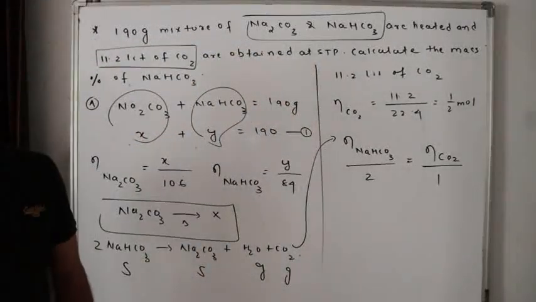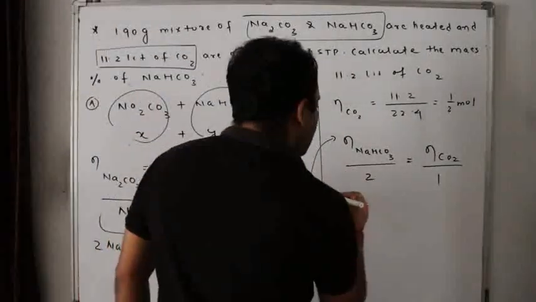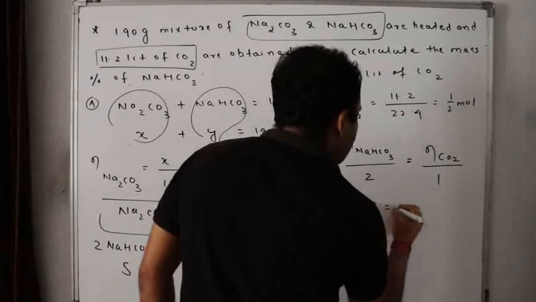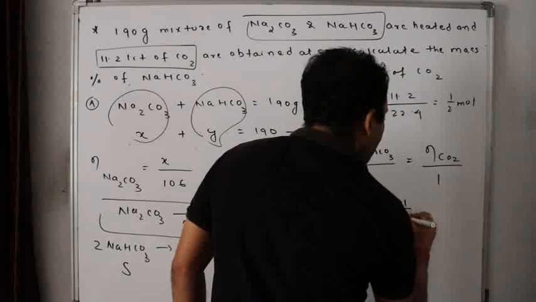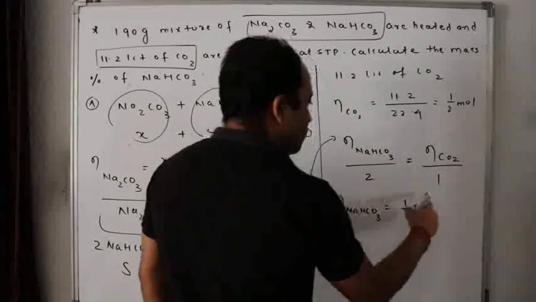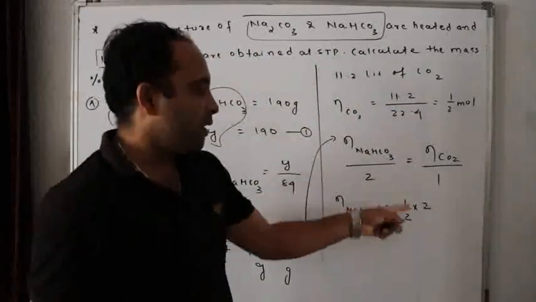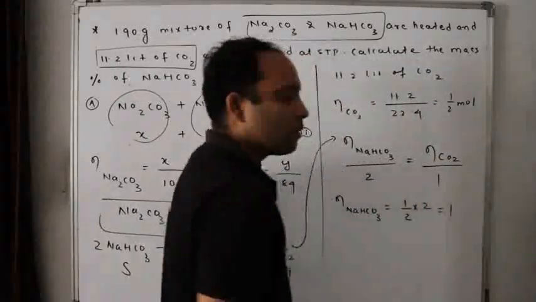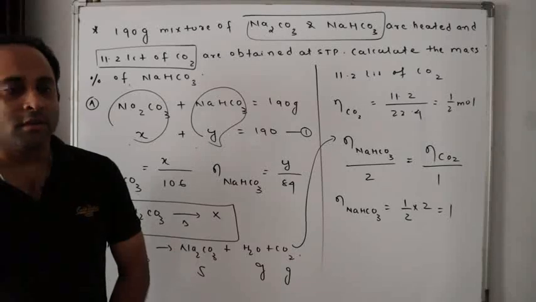Yes or no? Now the number of moles of NaHCO3 is equal to 1 by 2 into 2. The number of moles of CO2 is already given as 1 by 2, and here 2 is multiplied. So that is equal to how many moles? 1 mole. Yes or no?